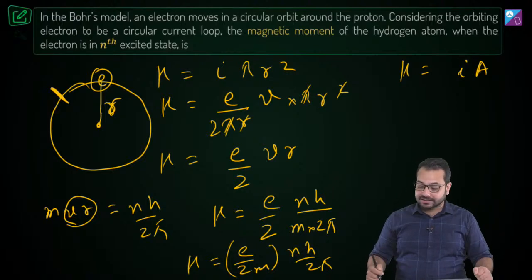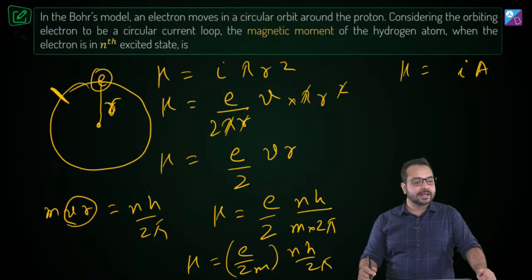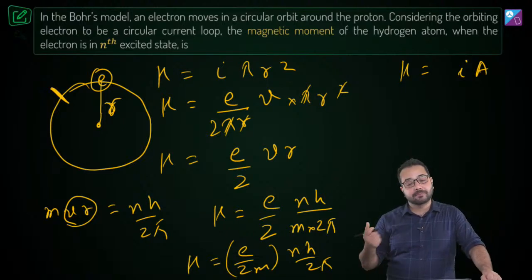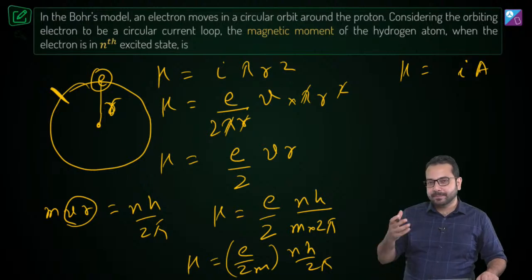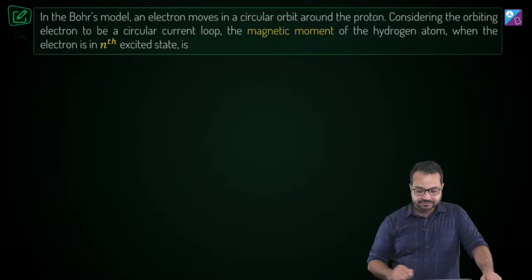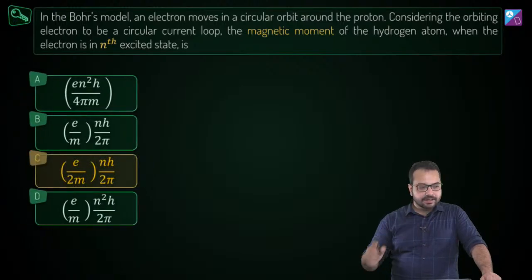Okay, so that's where your strength should lie, and that's where you'll be able to solve the best kind of questions, and you'll be able to score the best kind of marks. Okay, there should be readiness for some element of surprise. All right, so this is done, and option C is going to be our correct option.